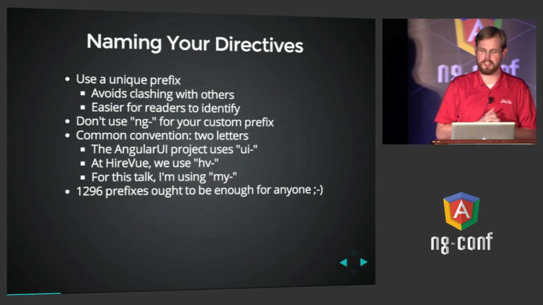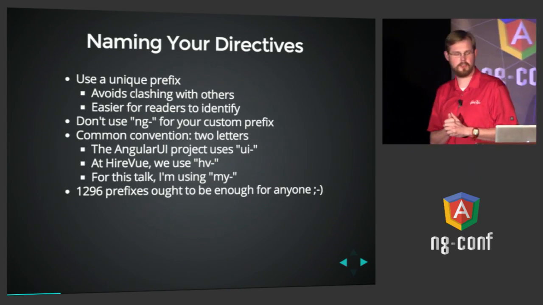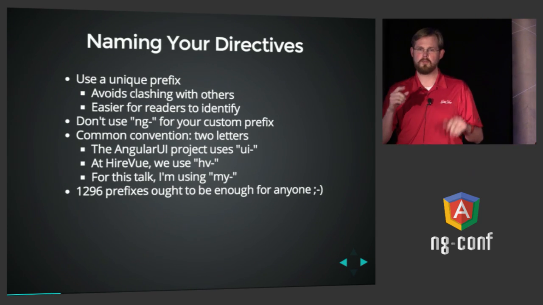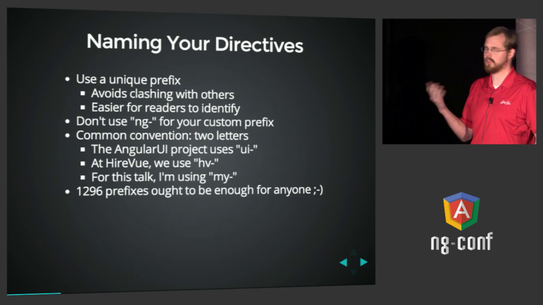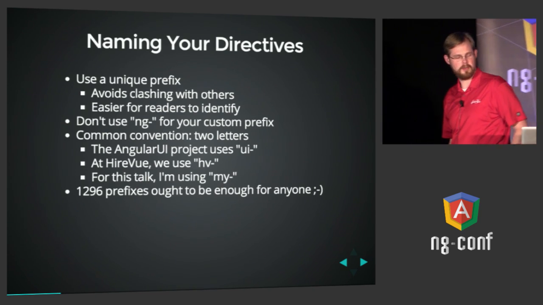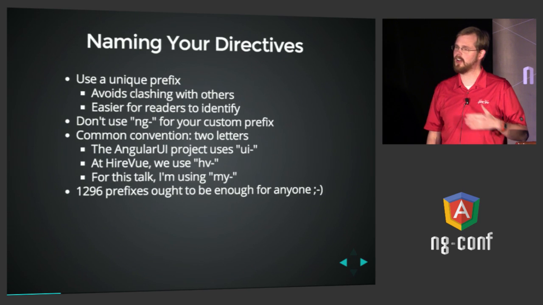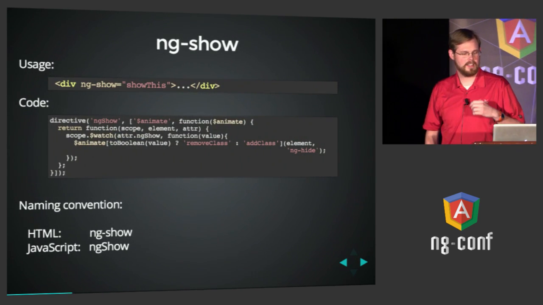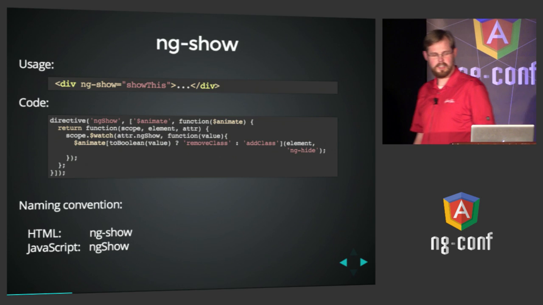Two letters is pretty common. I've seen the Angular UI team uses ui. At HireVue, we use hv for everything. For this talk, I'll use my dash for all the prefixes, just so that it'll be obvious. So if you use a 2-letter prefix with letters and numbers, that's 1,296 prefixes, which ought to be enough for anyone, right? 640K. Let's look at some code from Angular.